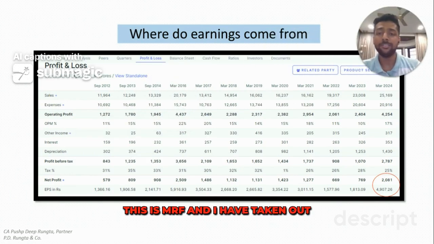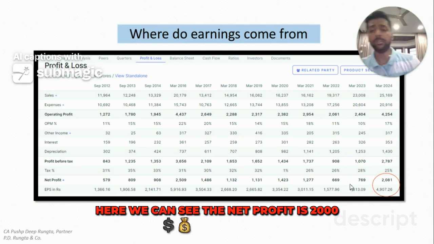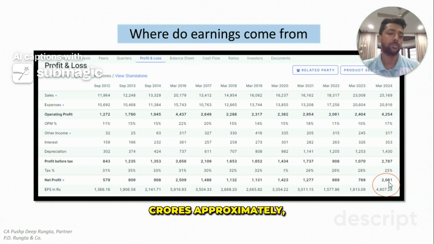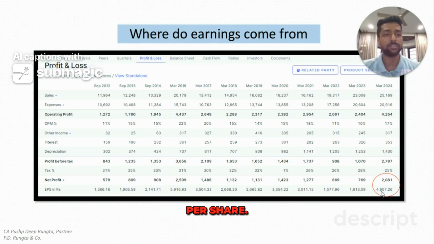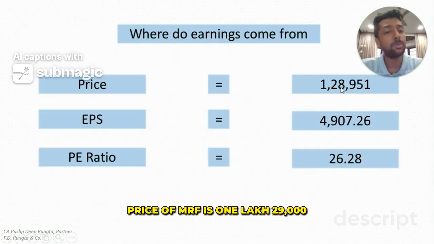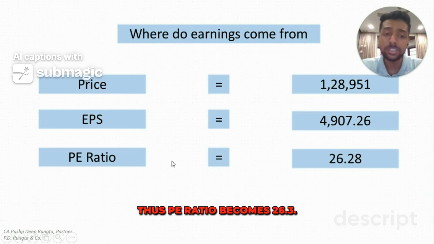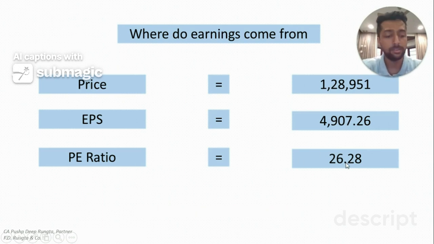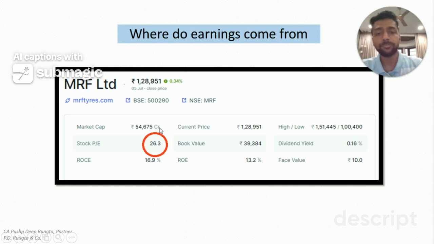This is MRF and I have taken out the profit and loss figures for MRF for the last 10-12 years. Here we can see the net profit is 2000 crores approximately and the EPS is approximately 5000 rupees per share. Price of MRF is 1,29,000 and the EPS is 5000. Thus P/E ratio becomes 26.3. As we can see from Screener, it is 26.3.